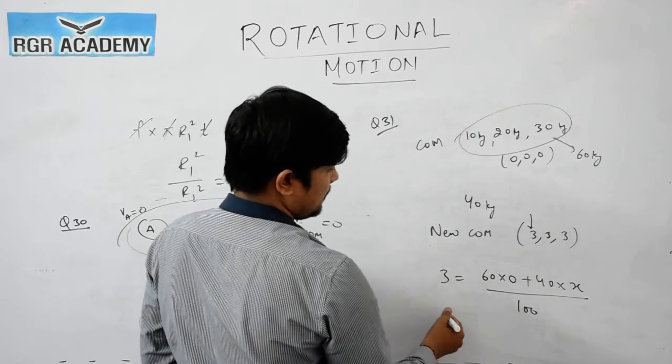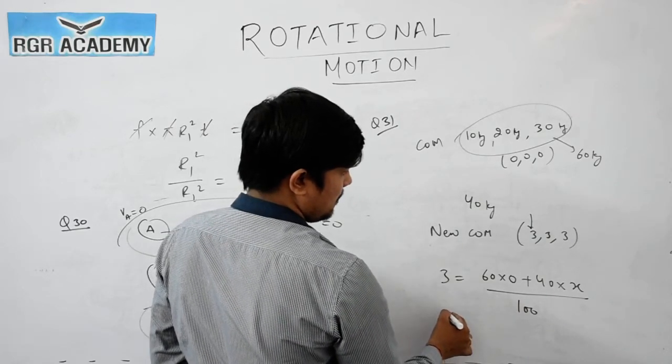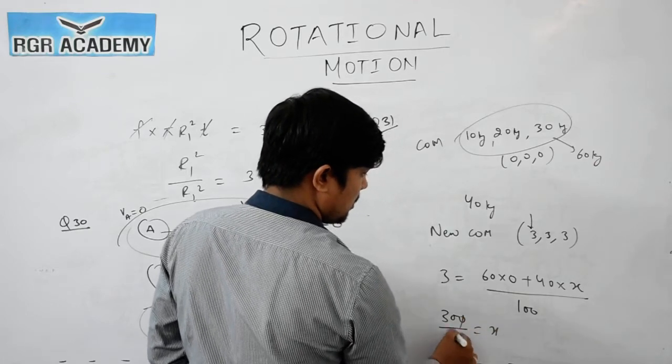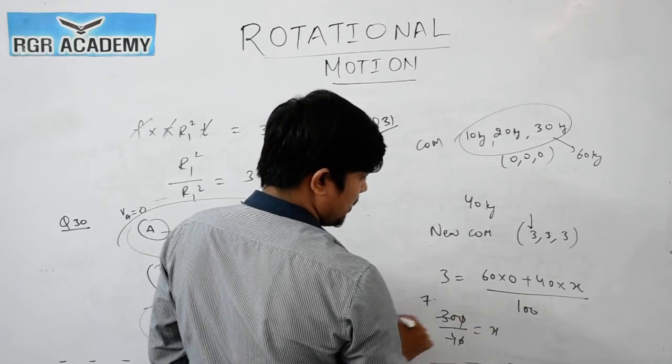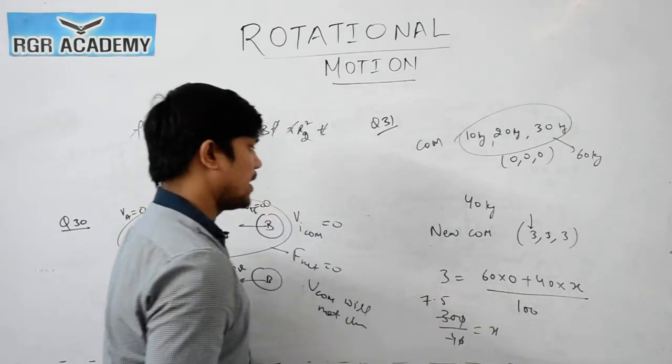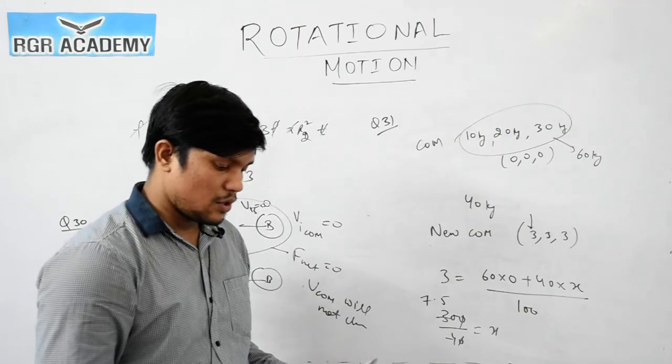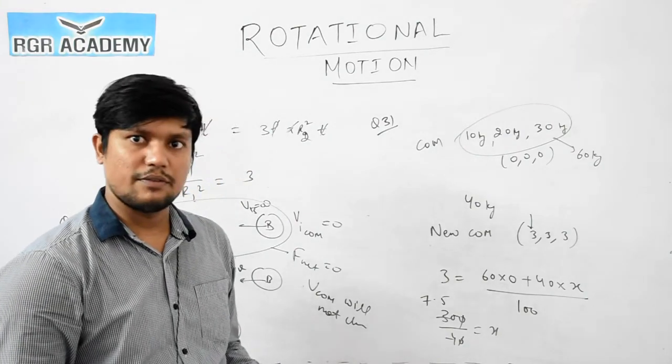So how much you will get? 300 by 40 is equals to x. So if you solve this, what answer you will get? 7.5. So x coordinate will be 7.5. Similarly, you can calculate for y coordinate and z coordinate. So answer will be 7.5, 7.5, 7.5.